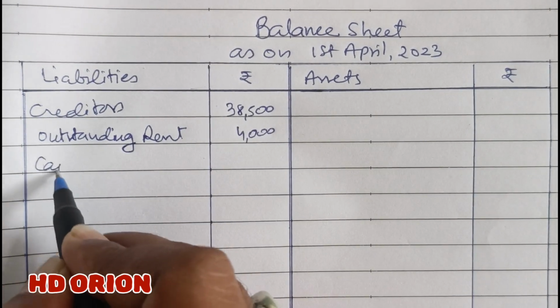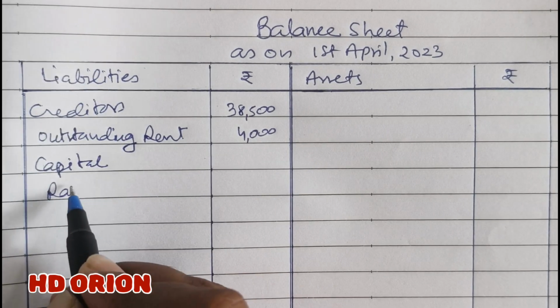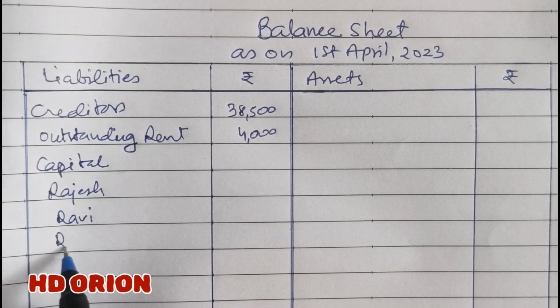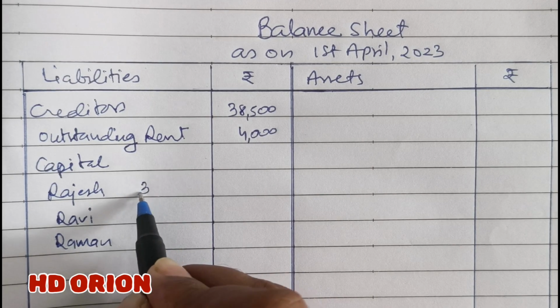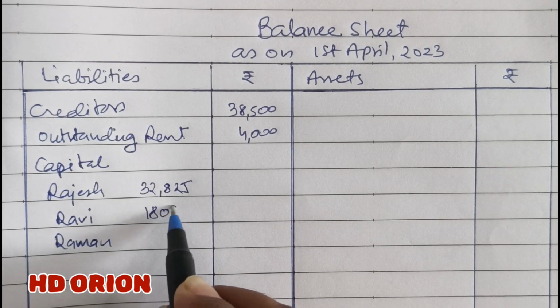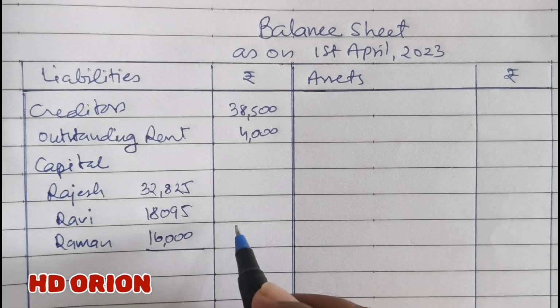Then capitals of partners, just as we have calculated, for Rajesh, Ravi and new partner Raman. Their closing balances as per capital accounts are 32,825, 18,095 and rupees 16,000.